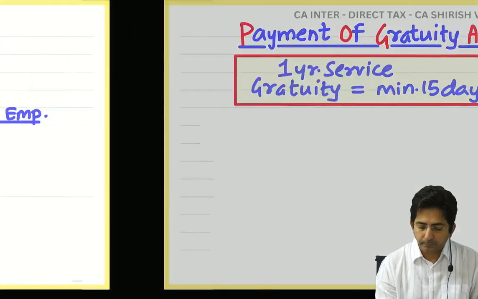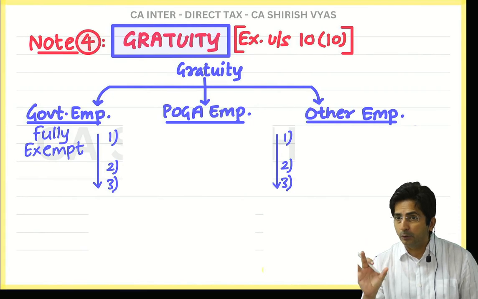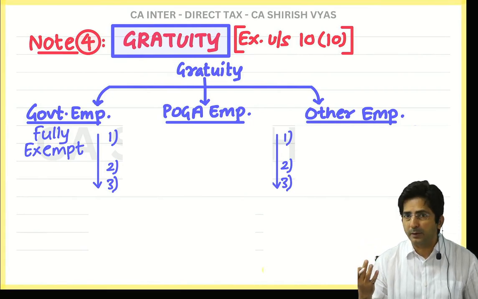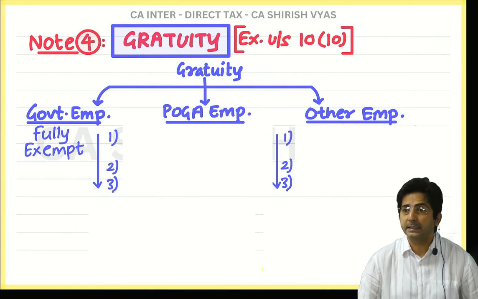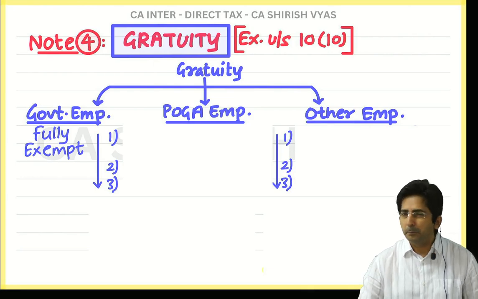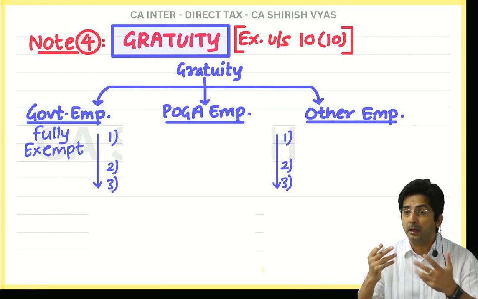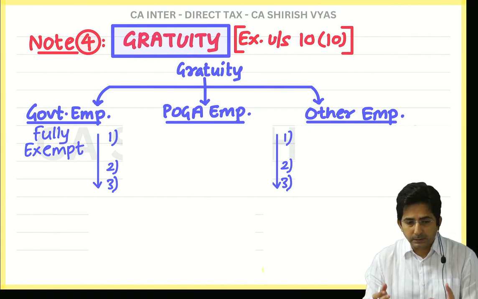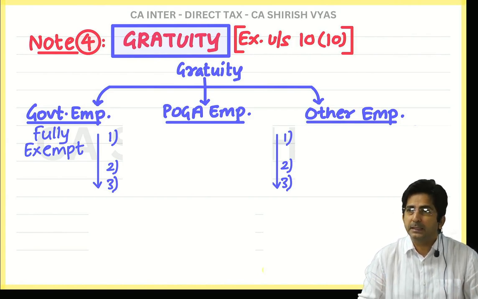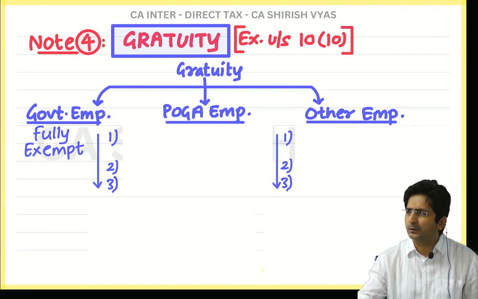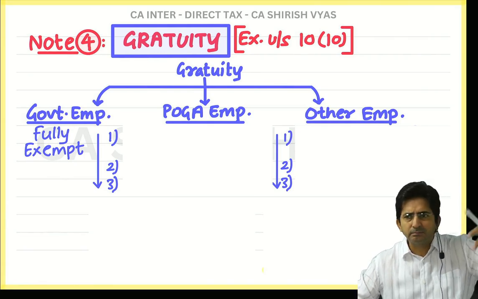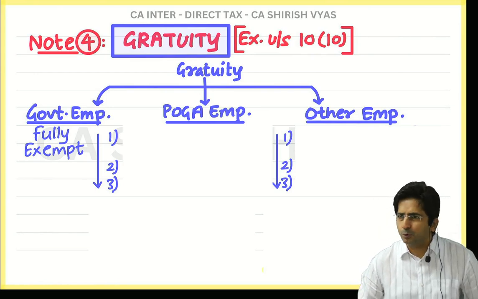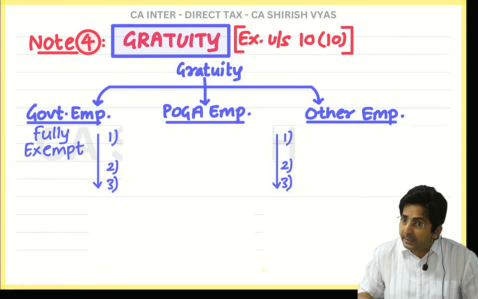Okay. Now see, what is a POGA employee I'll tell you, but let me talk something about the Payment of Gratuity Act. You know, for gratuity there is a law, Payment of Gratuity Act 1972. And you know why the law is made? Because sometimes people are ungrateful. Some employers are ungrateful. Like imagine if I say, you worked under me for 20 years, so what? You didn't work for free. I was giving you salary. Now you are retiring, get lost, next employee. So this is so ungrateful. There are people like this in India.